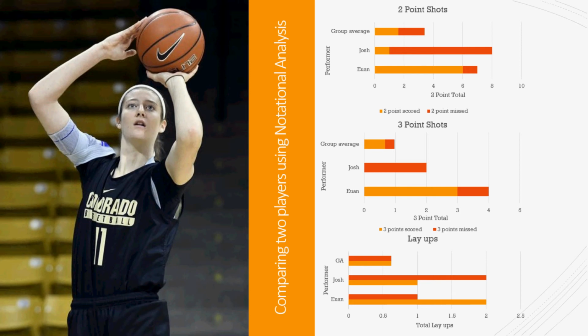However, Josh took 3 3-point shots and missed all 3 of them. Then again, this shows his inexperience in the game and also how notational analysis is useful, allowing Josh to see how he needs to improve.